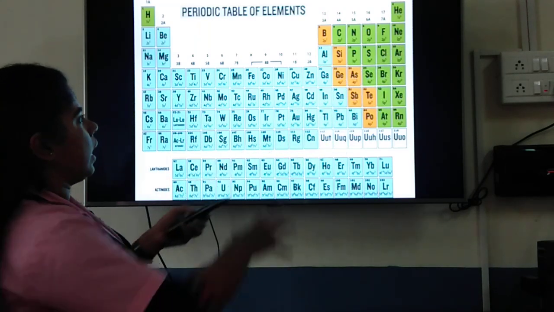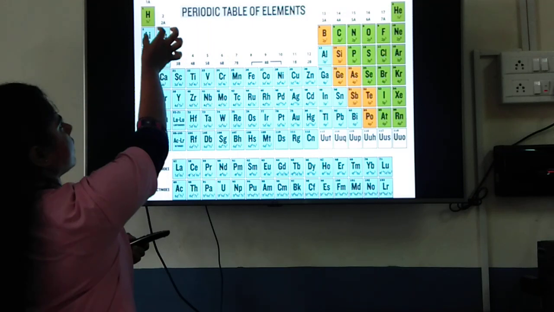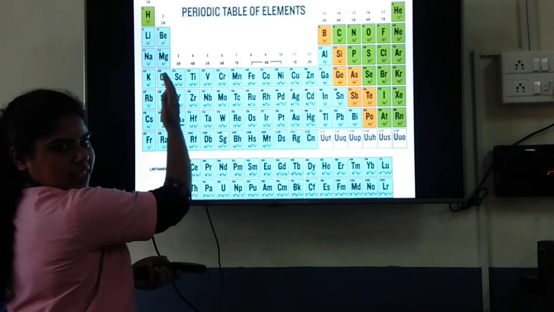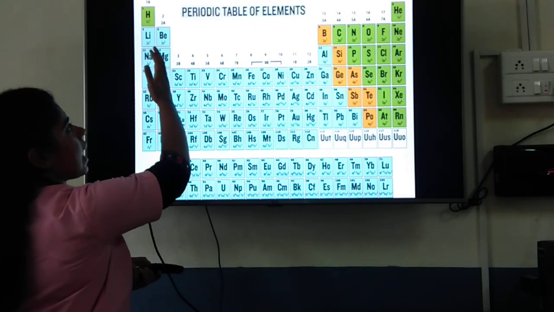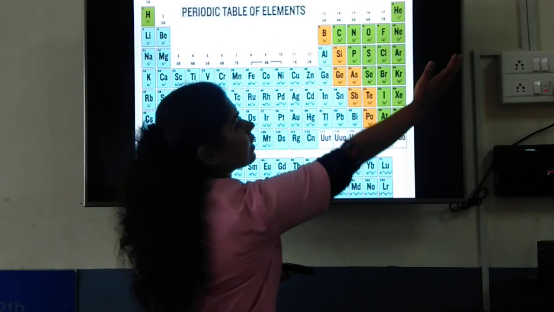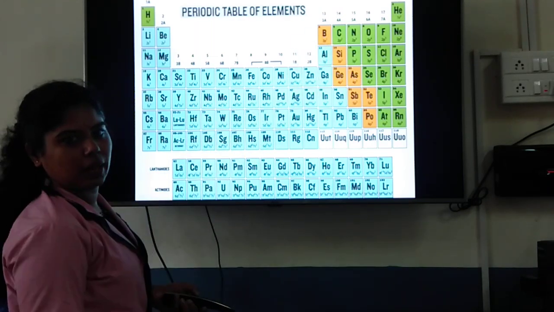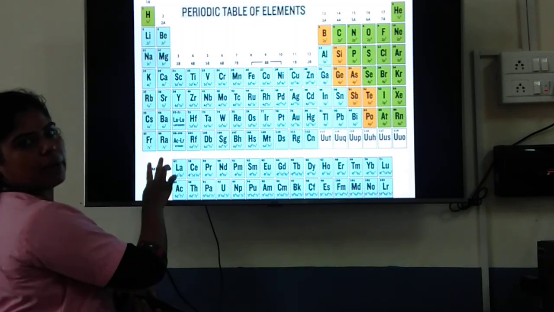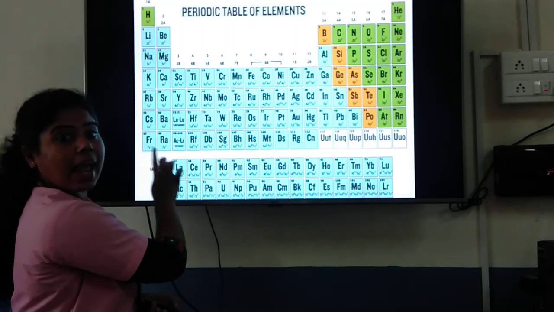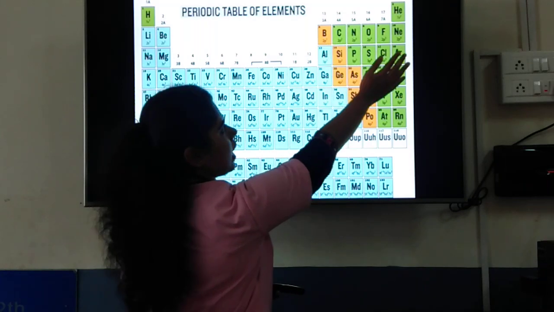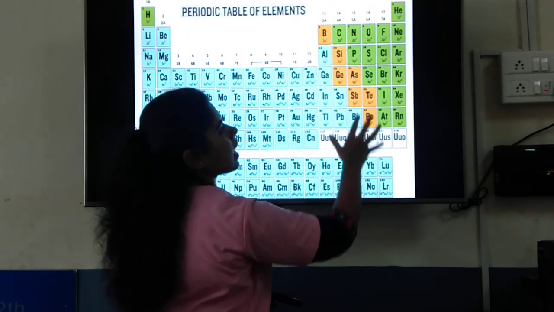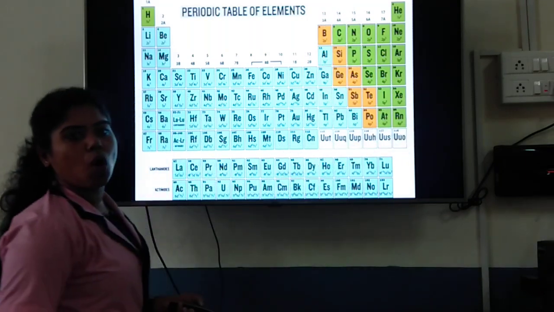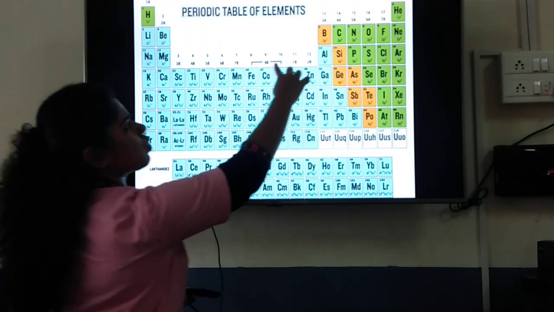Okay. So when you identify this, you see that the s block is being filled in the first two groups, usually on the left hand side. Whereas p orbitals are being filled on the right hand side, the right corner of the periodic table. So that is why we say these two are s block elements. The first two groups are called s block elements. When you fill up p subshells, you say it as p block elements. From here, that is group 13, we say it as p block elements. Got it? So you fill up till 2p6.